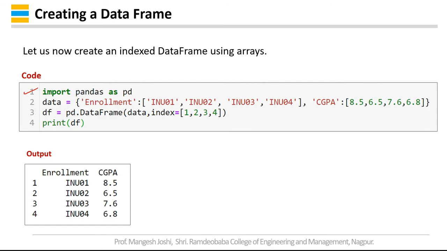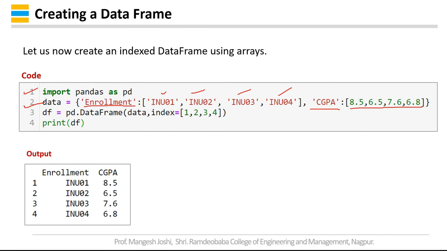So again import pandas as pd. Now I have created the data. This is another way to give the column name while creating the data itself. Enrollment in single quotes because it is a string, then a colon followed by all your enrollment numbers. You are giving it column-wise. Then comma, the second column is CGPA, again all the values corresponding to CGPA. So data is created.